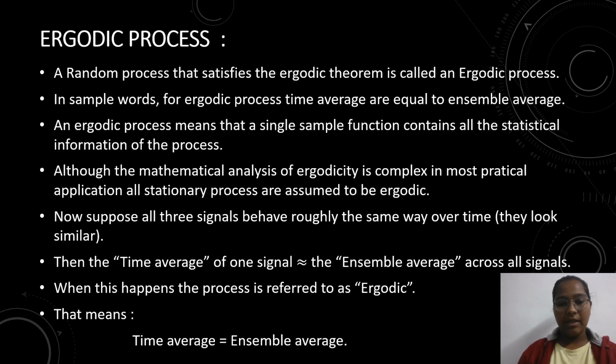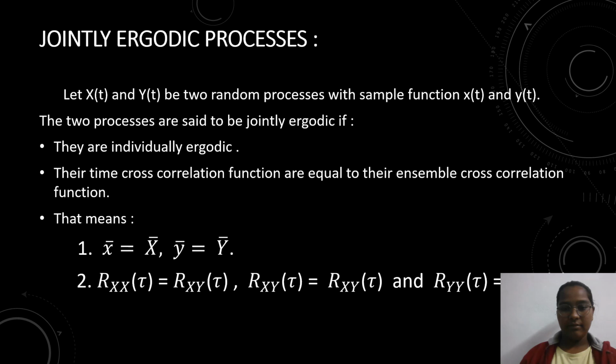Then the time average of one signal is similar to the ensemble average across all signals. When that happens, the process is said to be ergodic. That means time average, as we already know, is equal to ensemble average. Then we call it an ergodic process.